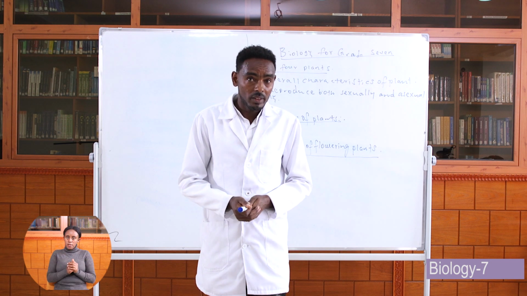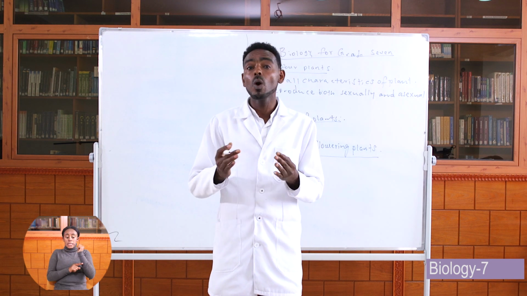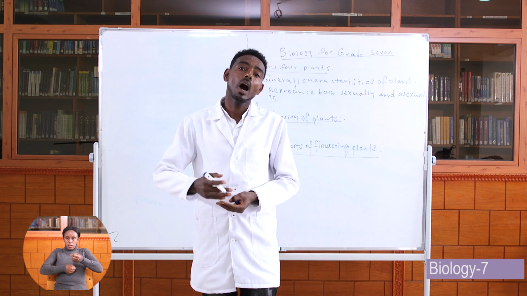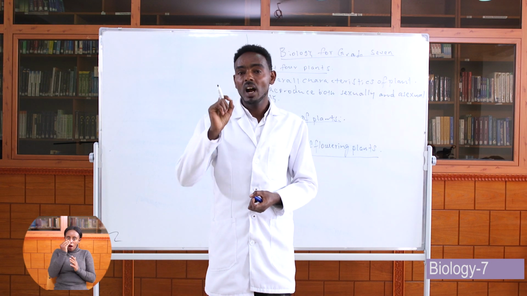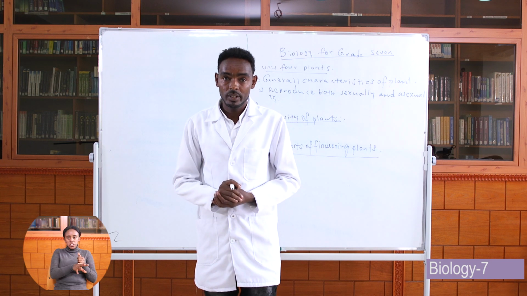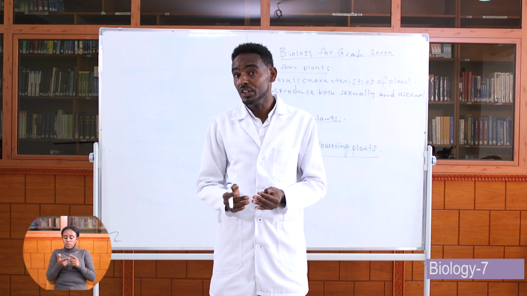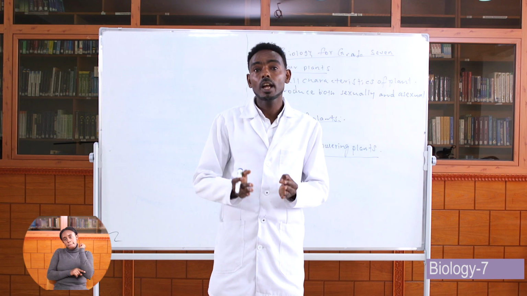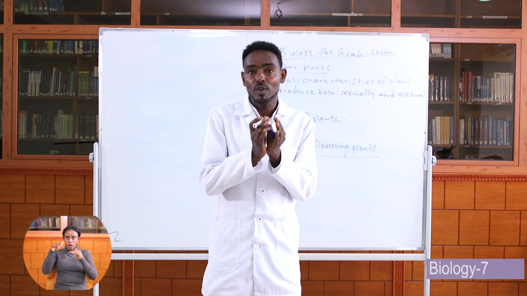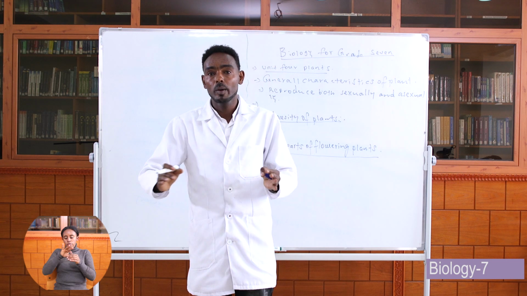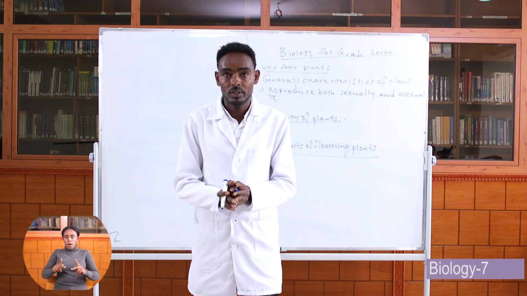The first one: the stem supports the whole part of a plant above the ground, including leaf, flower, branches, and the fruits. The second one: the stem serves as transportation of food from the upper part of a plant, the leaf, to the lower part of the plant.